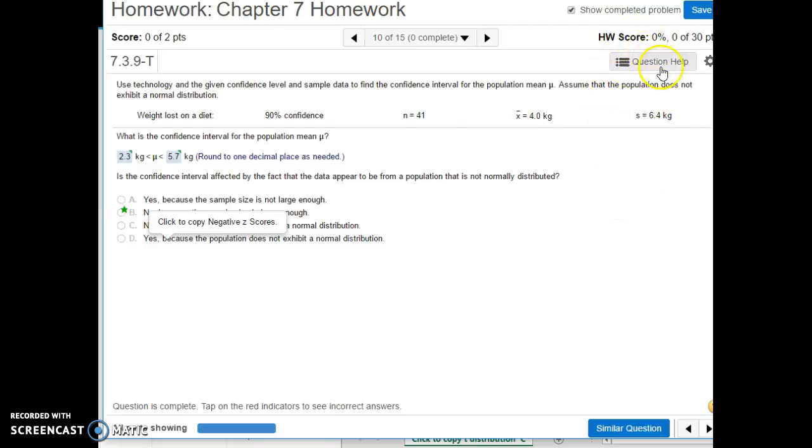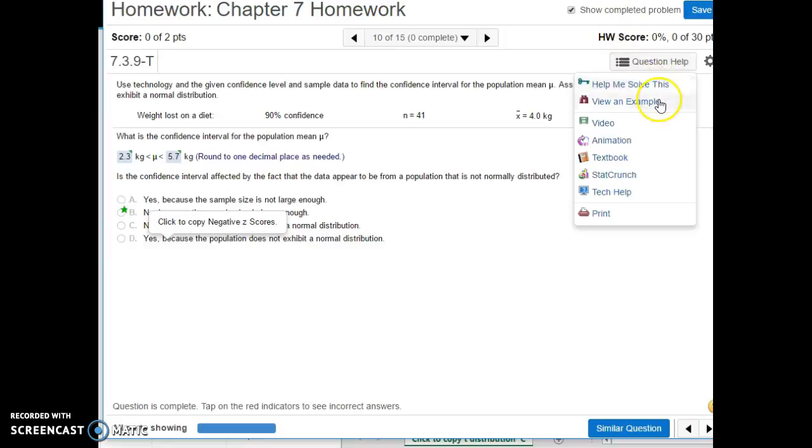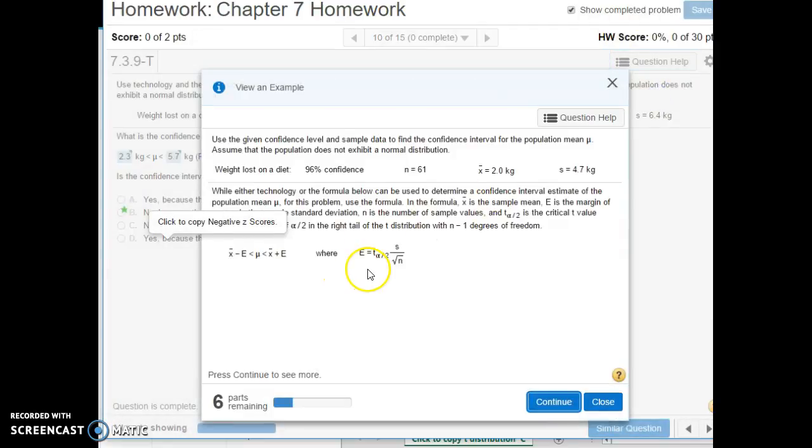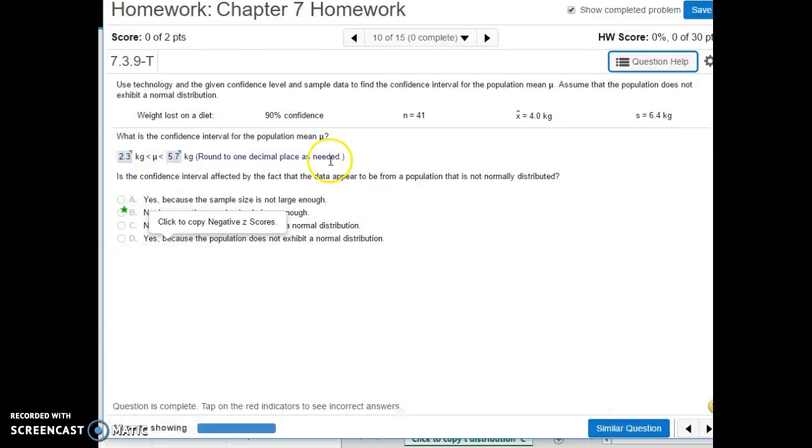We're going to need a T, so we're going to use that T table. If you want the formula, it's going to be X bar plus or minus E, where E is the T times the standard deviation divided by the square root of N. You can always pull that up and view an example.